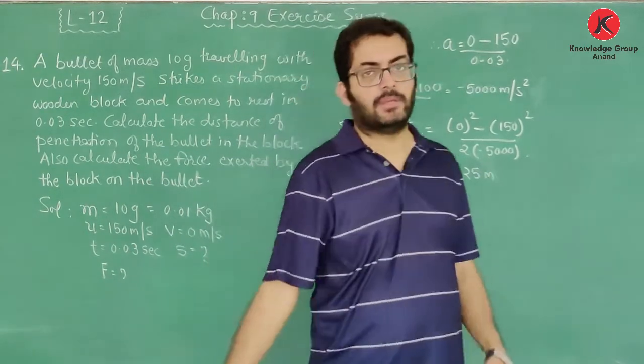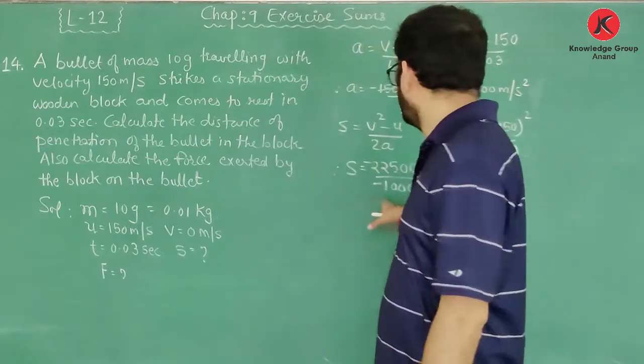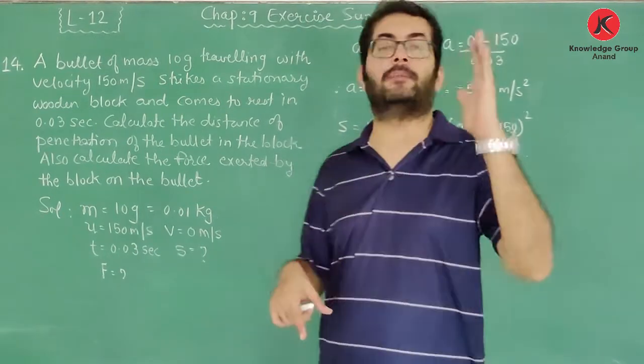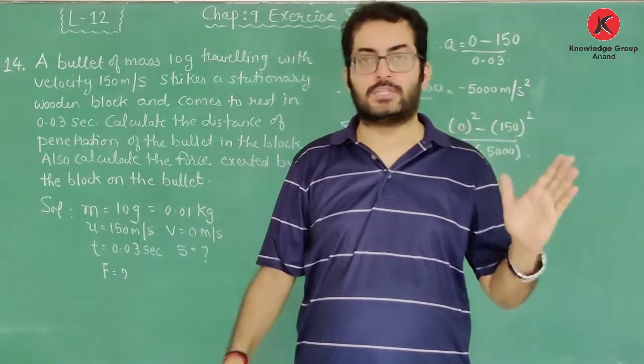That means how much distance will this bullet travel in the wooden block? 2.25 meter. So it will penetrate a distance of 2.25 meter and then it will stop over there.